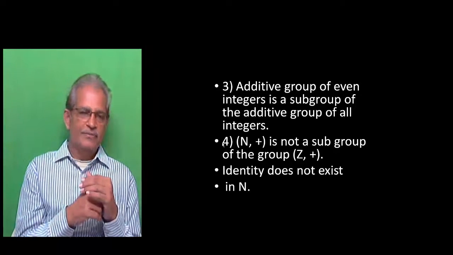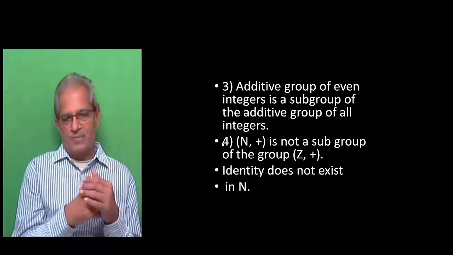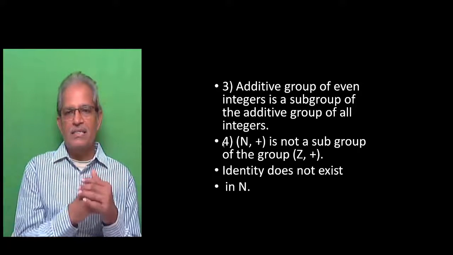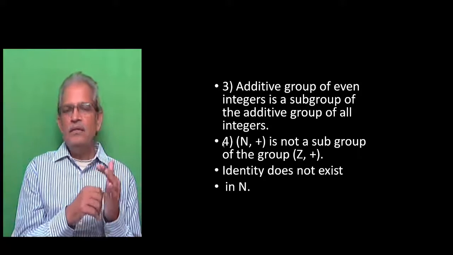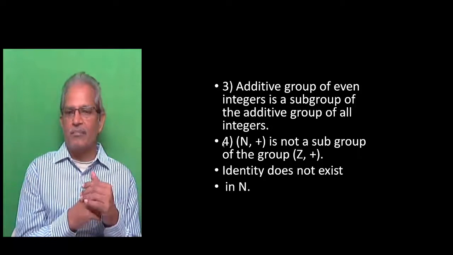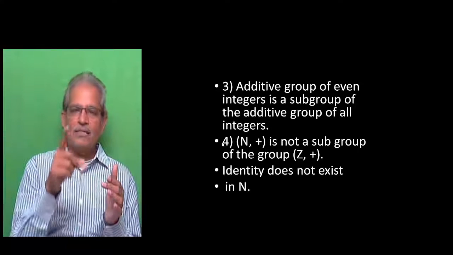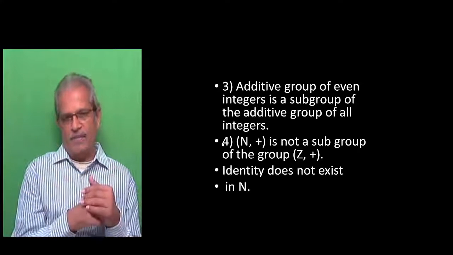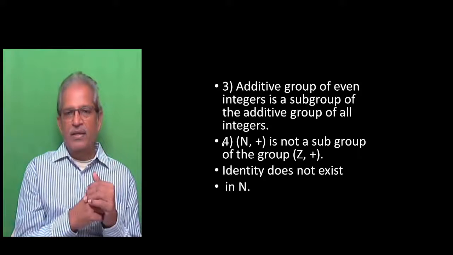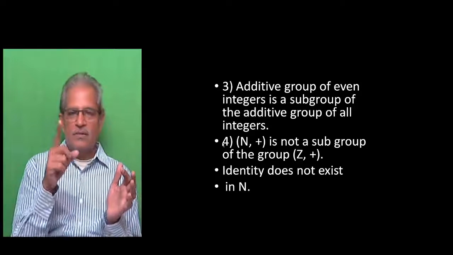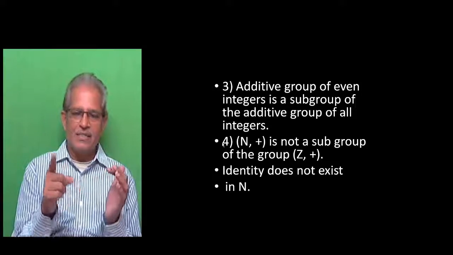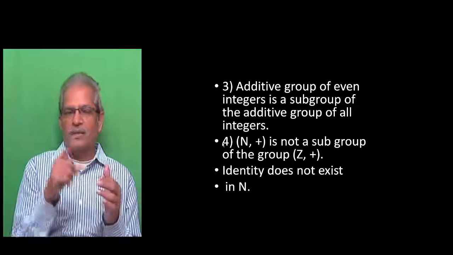Now take another one, N plus. N is the set of natural numbers, plus is the binary operation on natural numbers. N plus is not a subgroup of the group Z plus. Why? Because Z is the set of integers, plus is the binary operation.